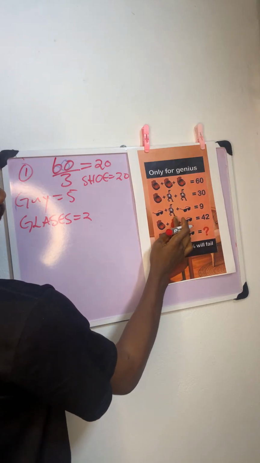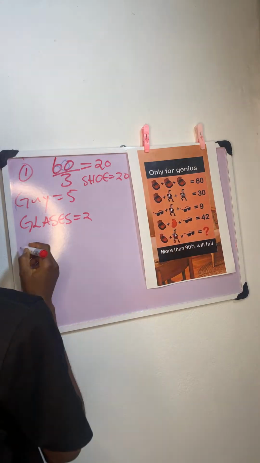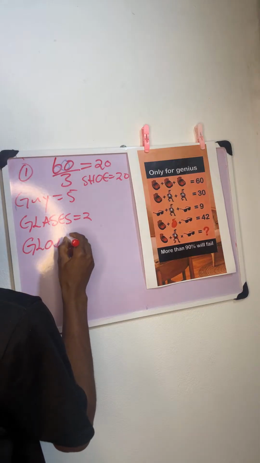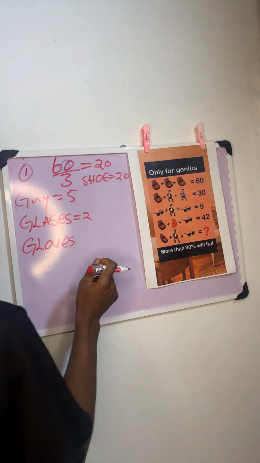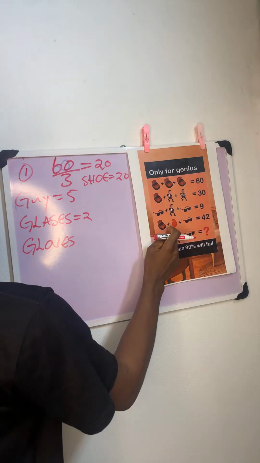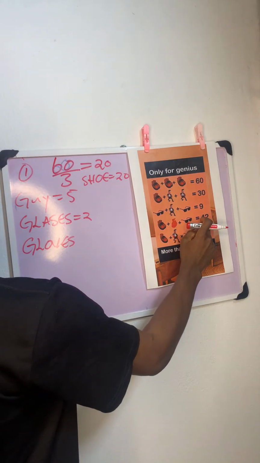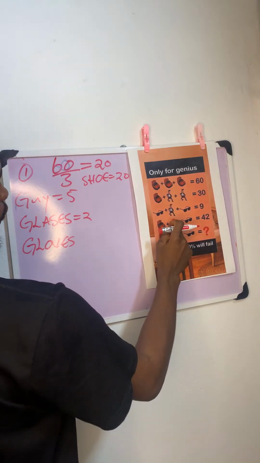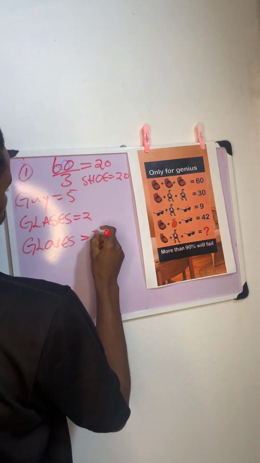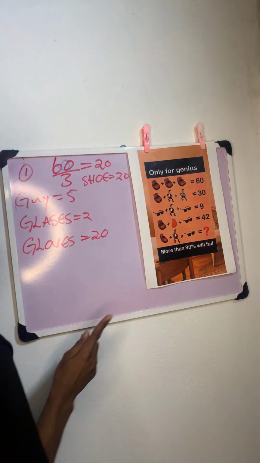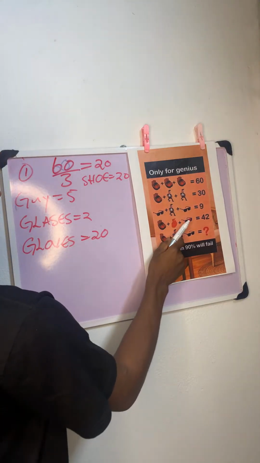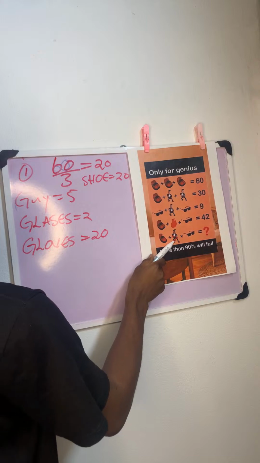How do you find the value of gloves? This is gloves, right? The gloves, minus 20 from 42 is remaining 22, minus 2. That means the gloves is also 20. Now we have found the value of gloves, the value of shoe, the value of glasses. Come back to your expression.